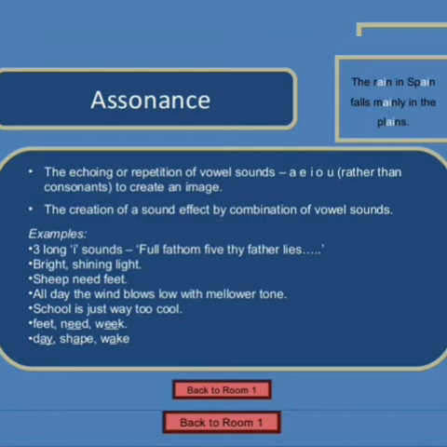So it's a repetition of vowel sounds in between the words. That is consonants. Alliteration is the repetition of consonant sounds in the initial position of the word, whereas assonance is when vowel sounds will be repeated in between the words. You should take into account only the vowel sounds, and that is A, E, I, O, U. So that refers to assonance.